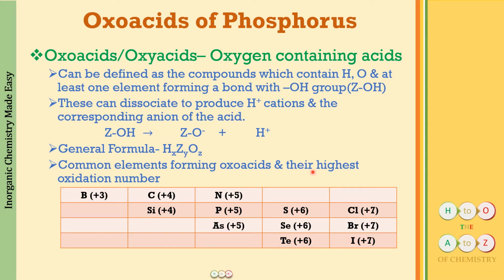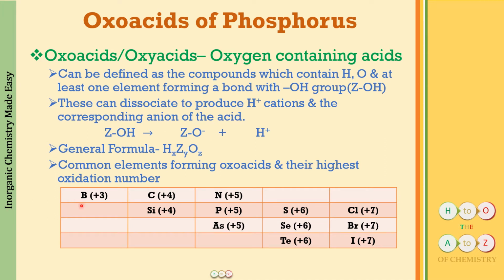Because these elements can show variable oxidation states. For example, nitrogen can show an oxidation state from -3 to +5. And in these oxidation states, these elements form a number of oxo acids. For naming these compounds and writing their structures, you should first of all have knowledge of the highest oxidation number. Now, the highest oxidation number is going to be equal to the number of valence electrons for these elements.